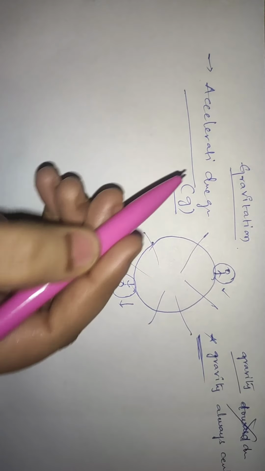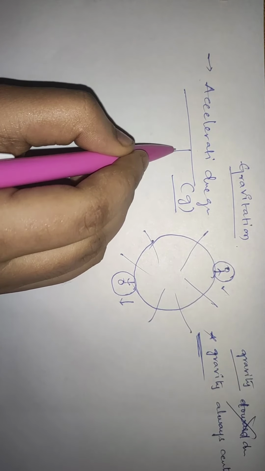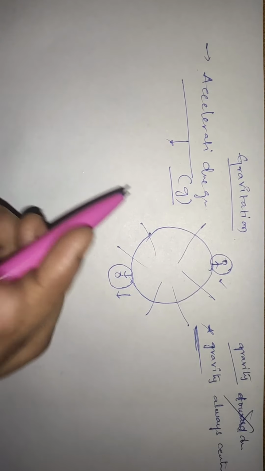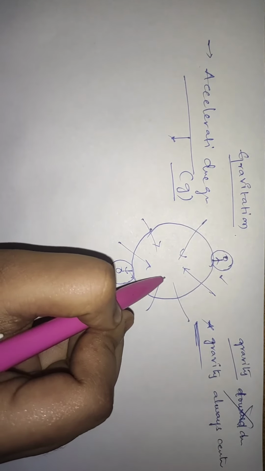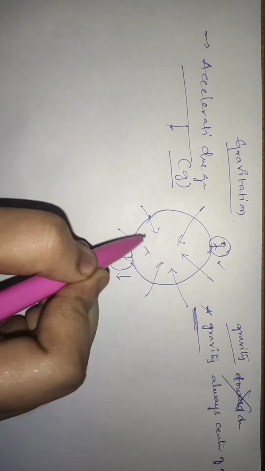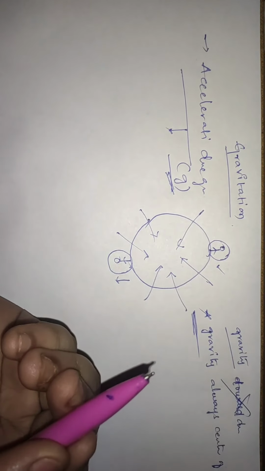What is the acceleration due to gravity? It is nothing but the earth's gravitational pull. The earth tries to pull towards its center. This is nothing but acceleration due to gravity. We represent it with g.